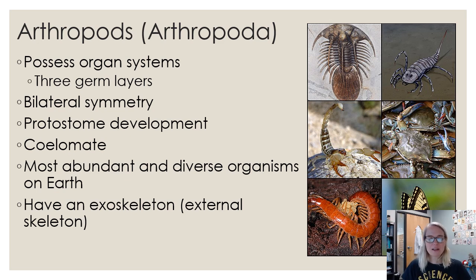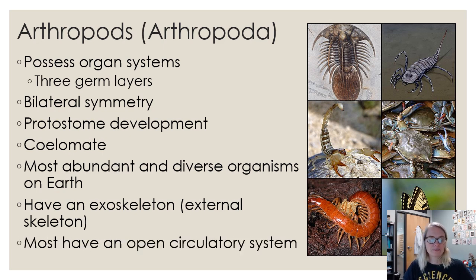They have an exoskeleton, so they do not have bones or cartilage. They're soft and squishy on the inside, and their structure comes from an outside external hard skeleton. And most of them have an open circulatory system, so no arteries and veins and a pumping heart like you think of in our circulatory system.